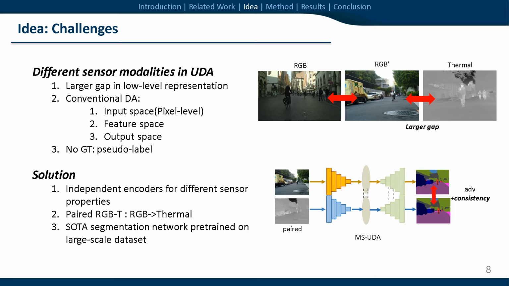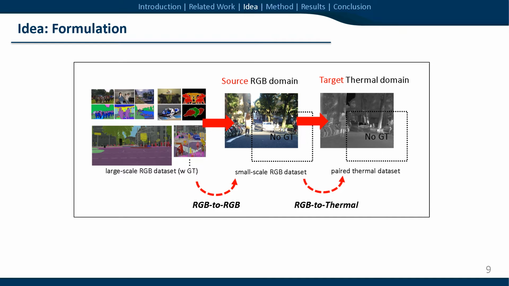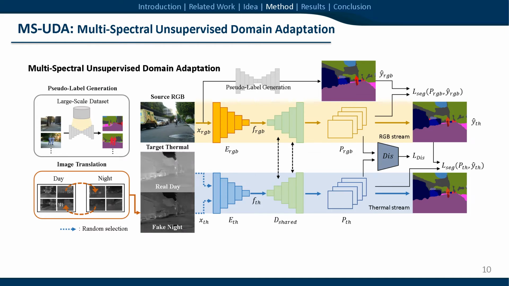To solve these challenges, first, we utilize independent encoders for different sensor properties to handle the large gap between sensor domains. Also, we set paired RGB and thermal images as source and target domain, respectively, to transfer knowledge from RGB to thermal domain with consistency loss. Furthermore, we use a high-performance segmentation network pre-trained on a large-scale dataset. The idea is very clear. The source RGB domain learns segmentation from a large-scale RGB dataset. Then, it transfers this knowledge to the target thermal domain by domain adaptation. This is the whole pipeline of the proposed MS-UDA methodology.